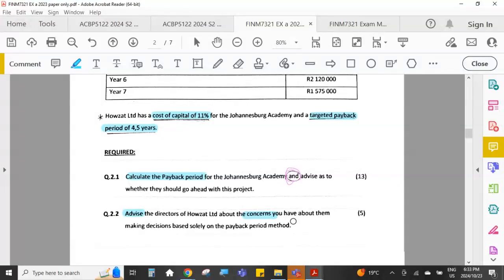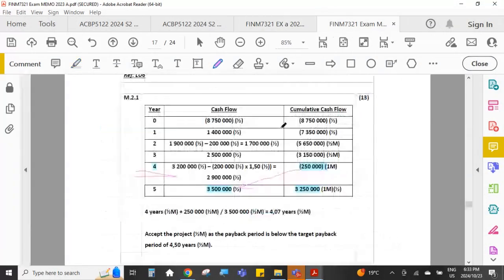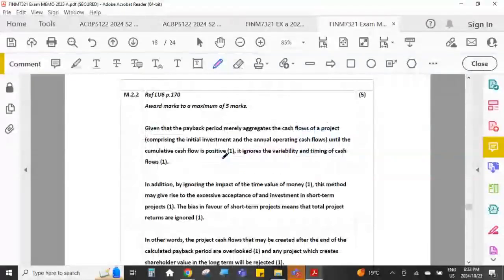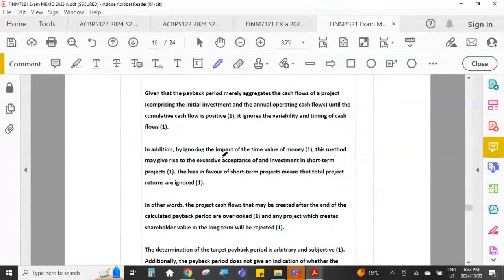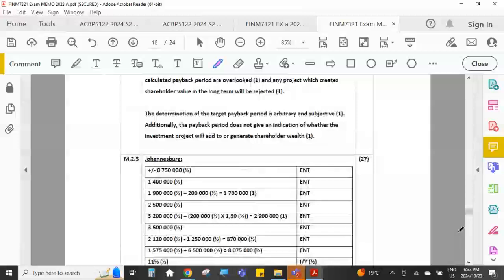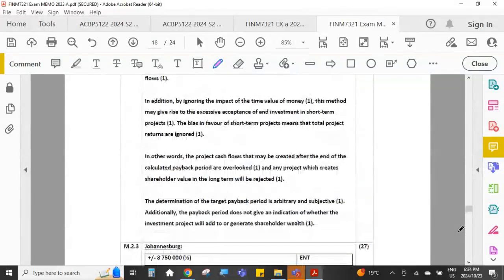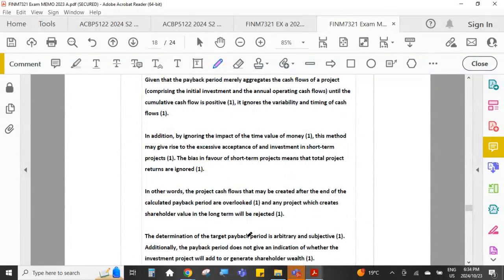So concerns would be disadvantages, so that is what you would then discuss. So always in your own words, but obviously you have to memorize the disadvantages so that you can discuss them enough for 5 marks.